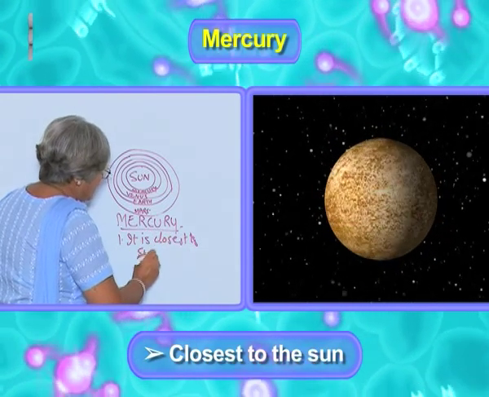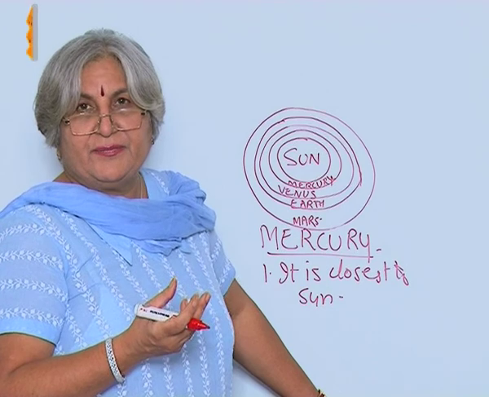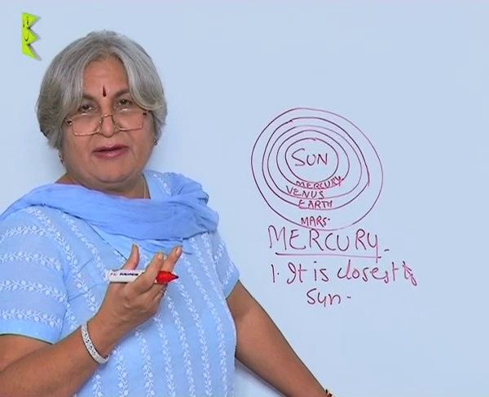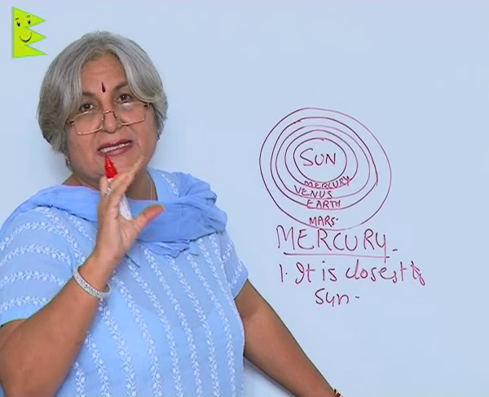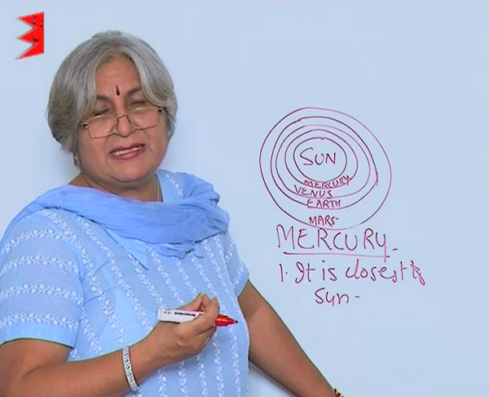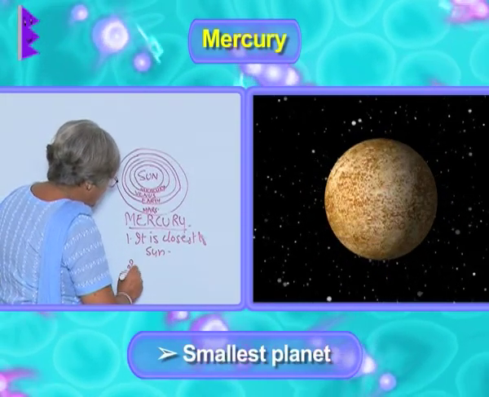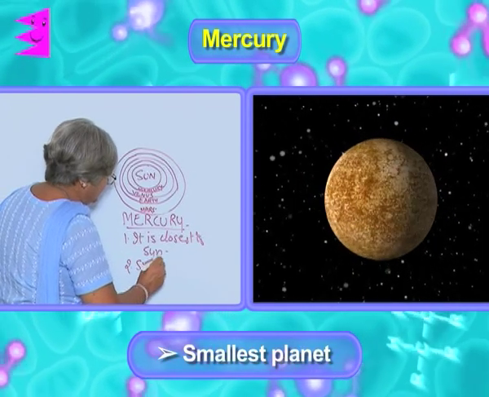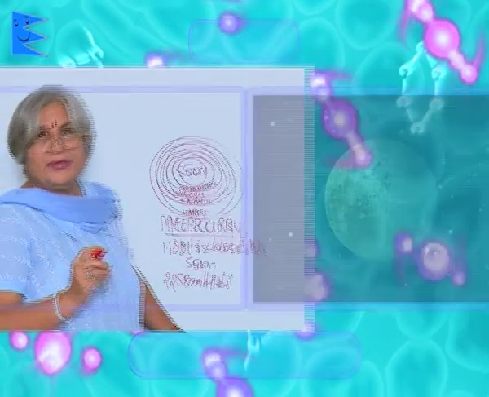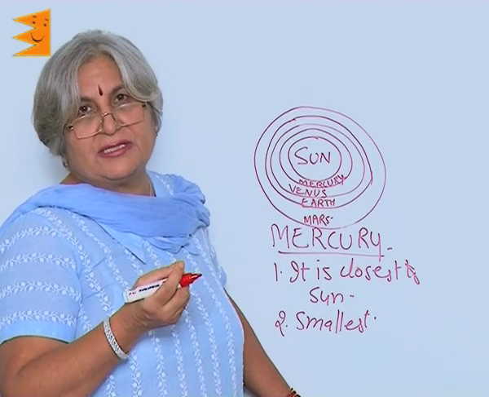So, obviously, if it is closest to Sun, it will be very difficult to see it because of the glare of the Sun. So, when can we see Mercury? We can see it when Sun is dim. And when is Sun dim? At the time of sunrise or the sunset. It is also the smallest planet. So, one is that the size is small, and second is that it is close to Sun. So, obviously, we cannot see it.